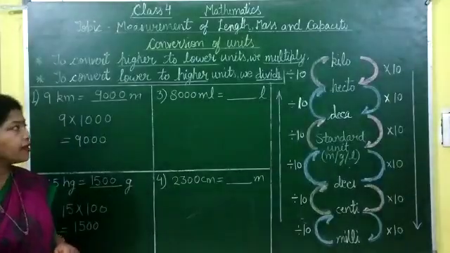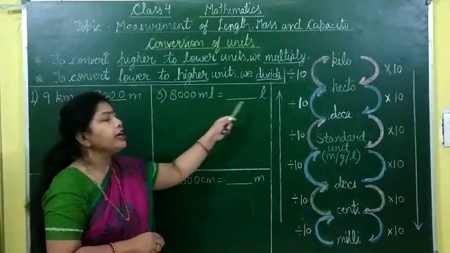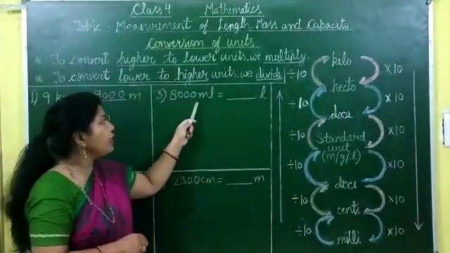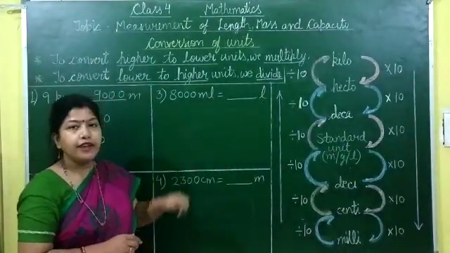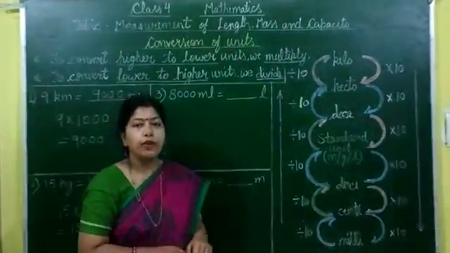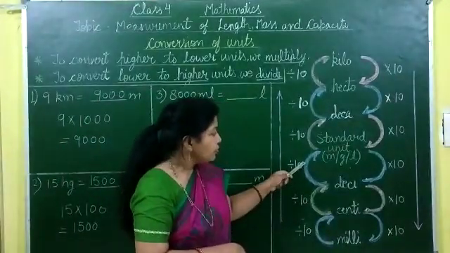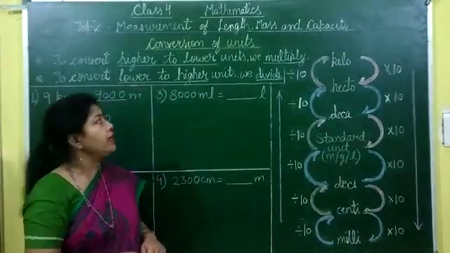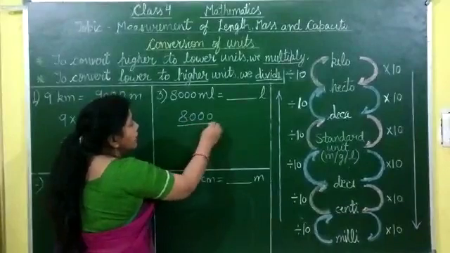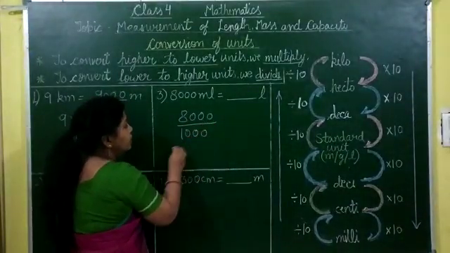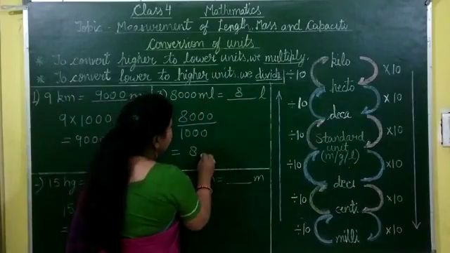Let's take another example: convert 8000 milliliter into liter. So here smaller unit milliliter and bigger unit liter. So here we divide. Now let's check how many steps between milliliter and liter. So here 1, 2, 3. So there are 3 steps between milliliter and liter. So divide 8000 by 1000. It is equal to 8. So 8000 milliliter is equal to 8 liter.